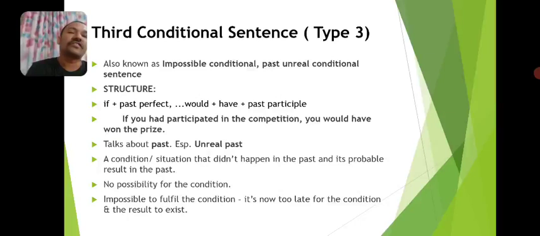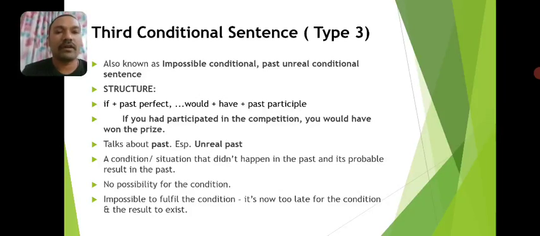Now, the third conditional sentence, otherwise known as type 3 conditional sentence. Like other conditional sentences, this sentence type also has some other names: impossible conditional, past unreal conditional sentence. Why is it called an impossible conditional sentence? We will understand as we progress through the discussion. Why is it called a past unreal conditional sentence? We will discuss that.